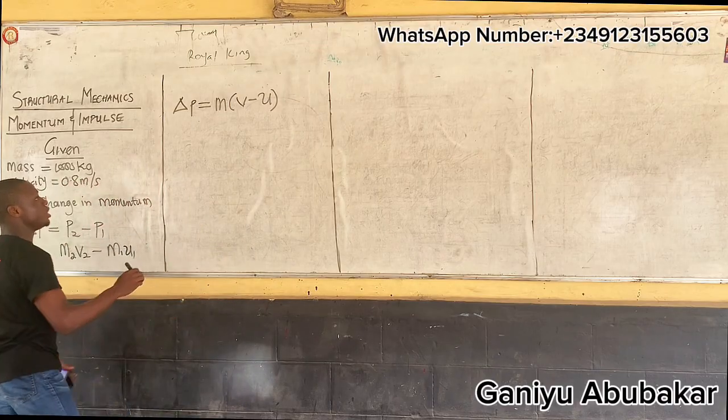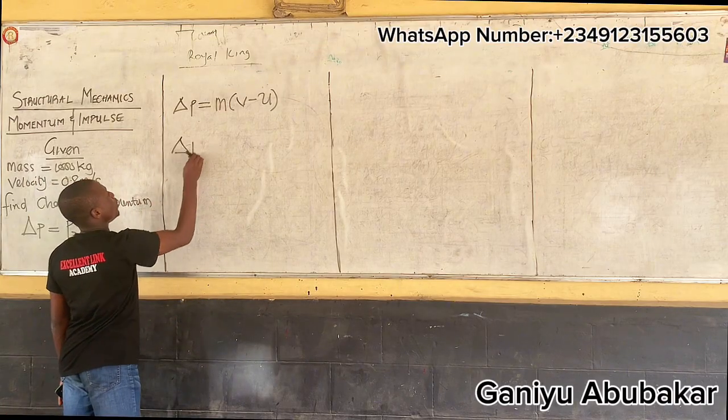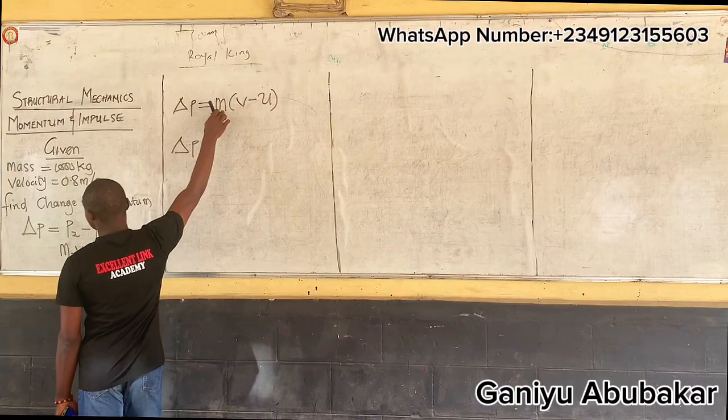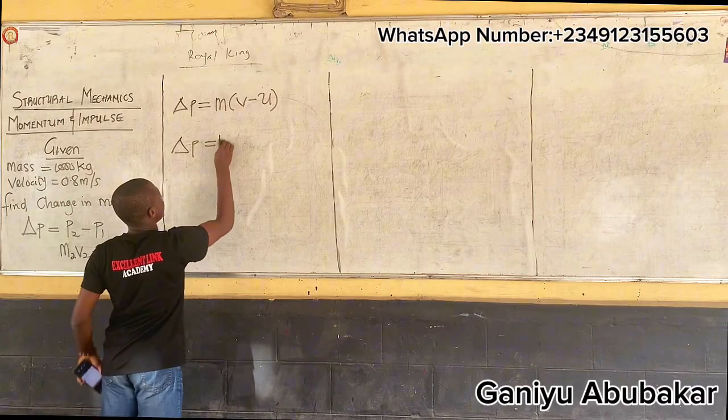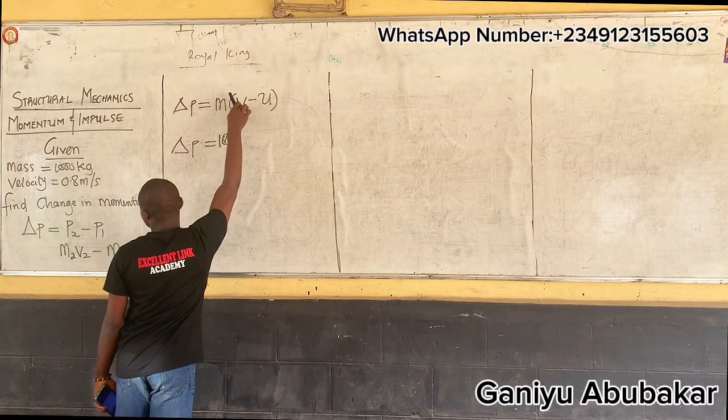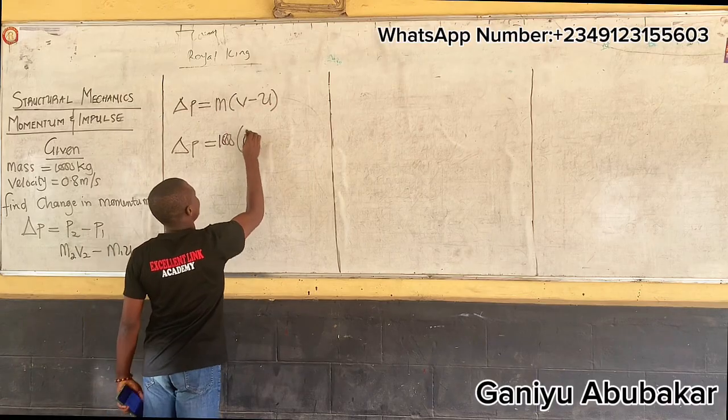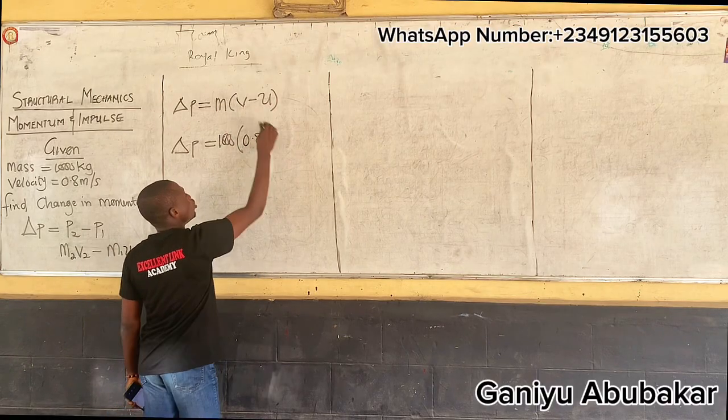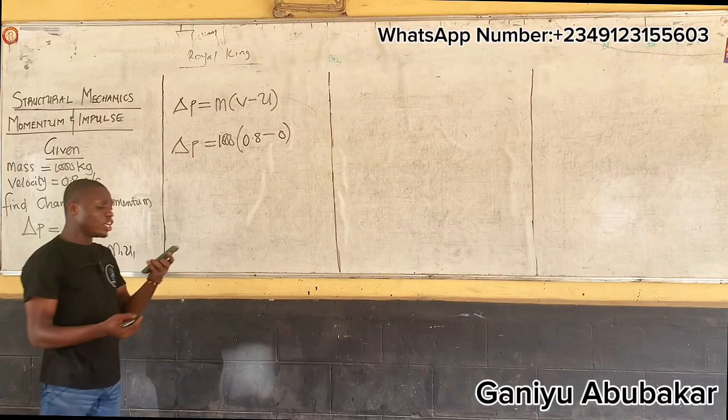Now putting your values there, change in momentum P equals M, which is 1,000, into V, which is 0.8, minus U, which is 0. Why is U 0?